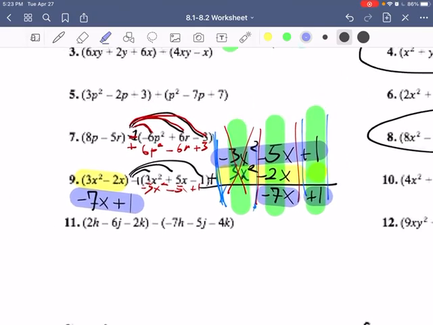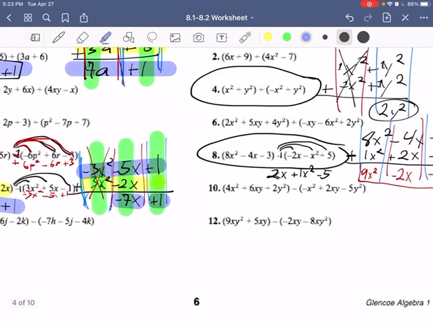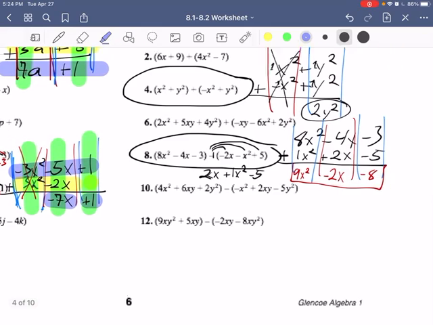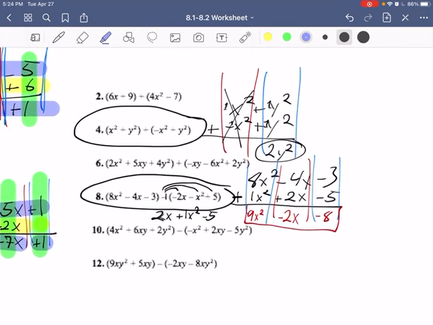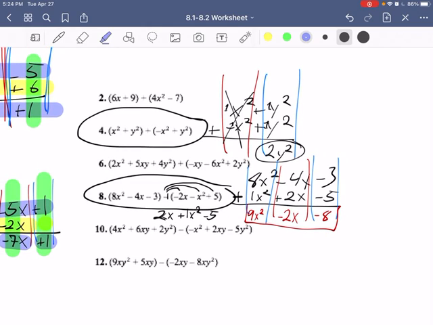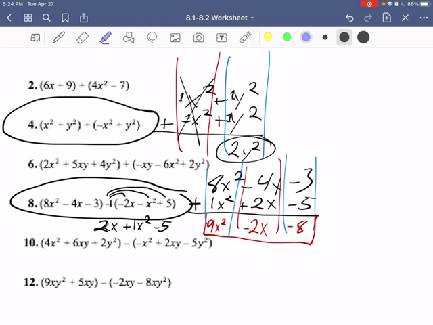And you can come over here and see that's exactly what I do again. There's another addition and another subtraction problem. You can look and see that's what I did here. Pause the video, take a look. Again, if you have some questions, go ahead and let me know.